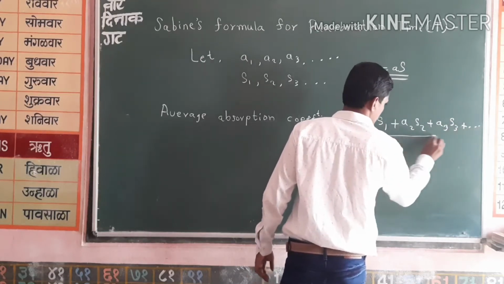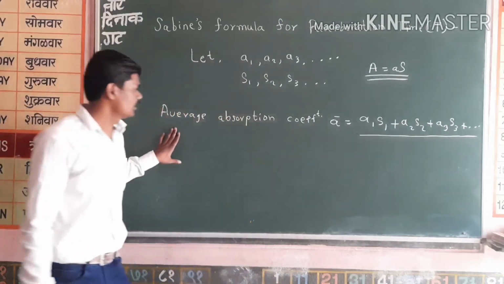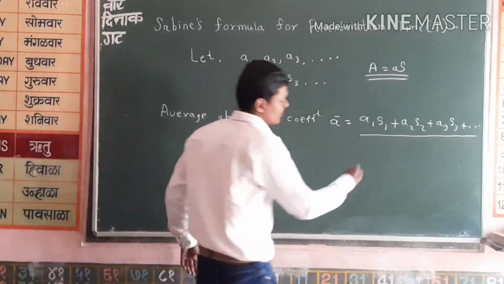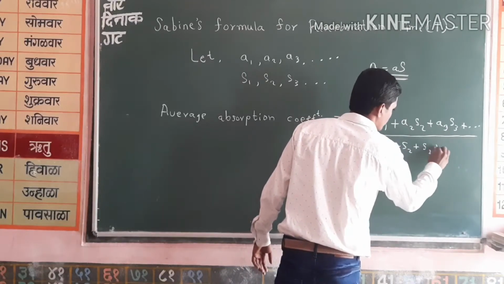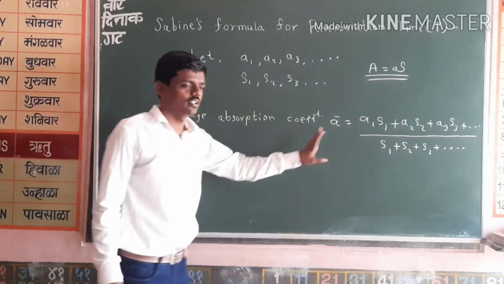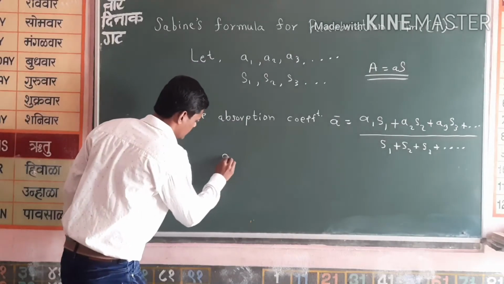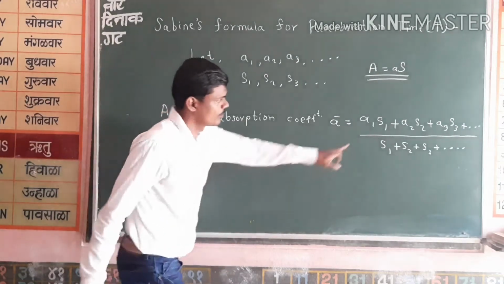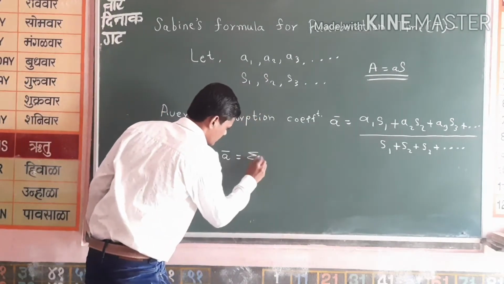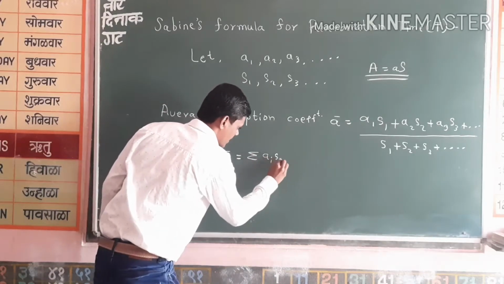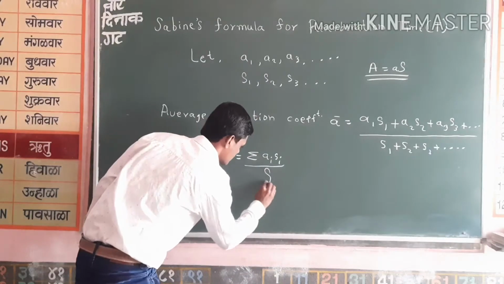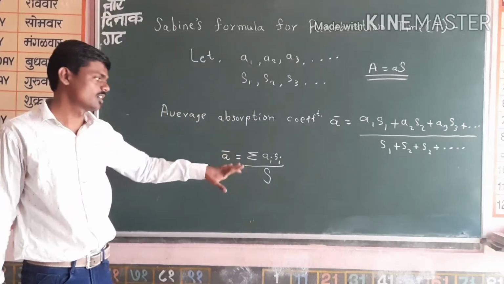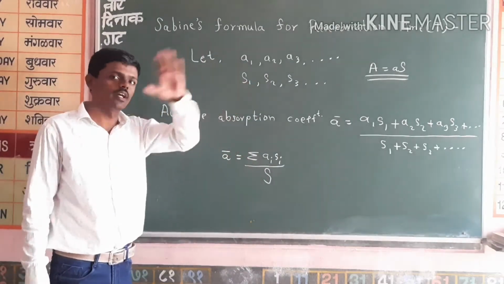Now we need to find the average absorption coefficient, so we have to divide by all the surfaces S1, S2, S3 and so on. So from this we can write directly A bar is equal to summation Ai Si divided by capital S. Okay, that is the total absorbing surface area of that hall.